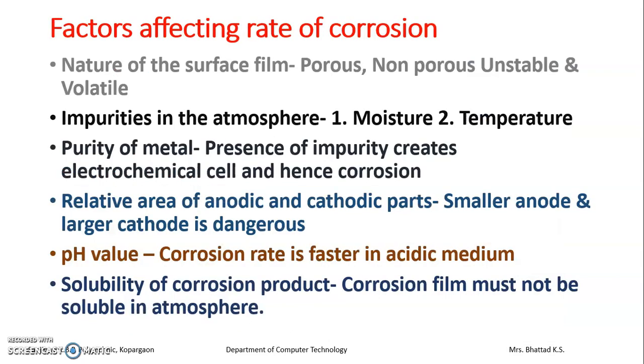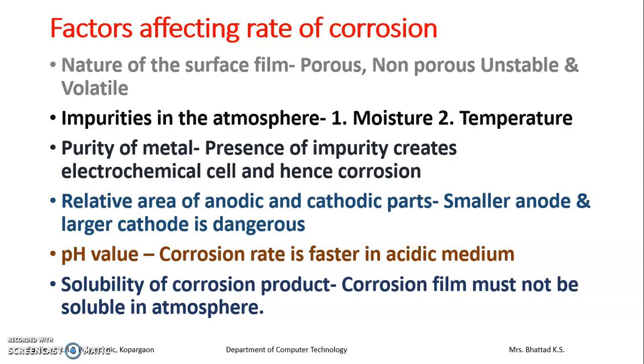Now, what are the factors which affect rate of corrosion, either increases or decreases corrosion? Very first, that is nature of film. आपण असं म्हणूया nature of oxide film. As already we have discussed that there are certain natures to the oxide film. It may be porous, it may be non-porous, unstable and volatile.